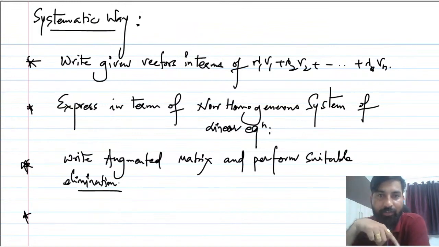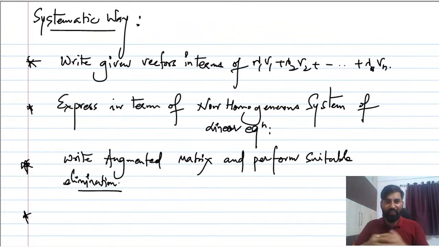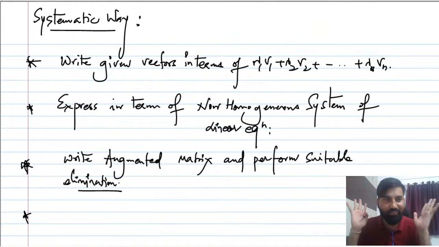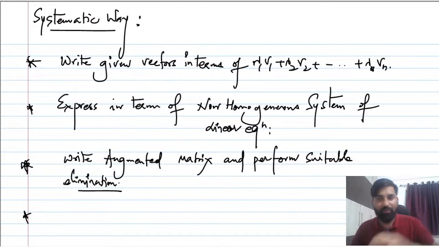Once you get the reduced echelon form, you will be able to decide, yes, this system has a solution. The very first example I gave you was direct. By observation you can tell that this vector can be written as a linear combination of the other vectors, because they were the standard vectors.